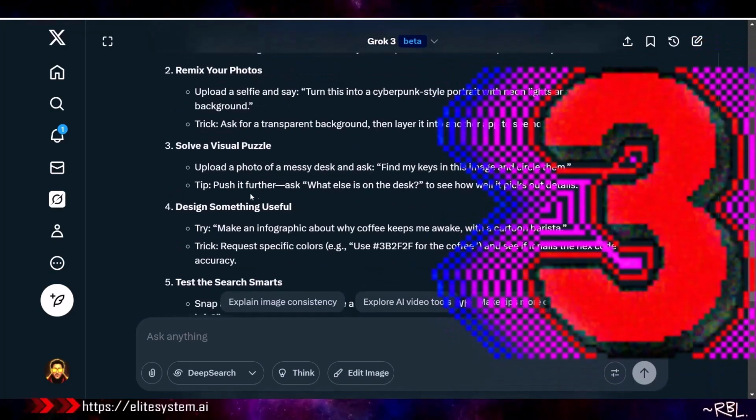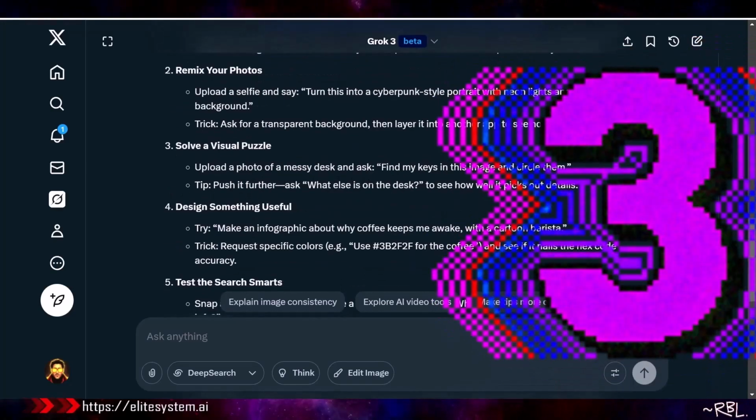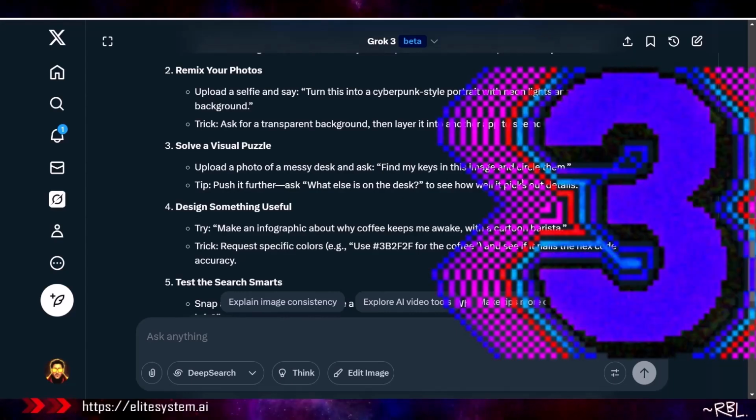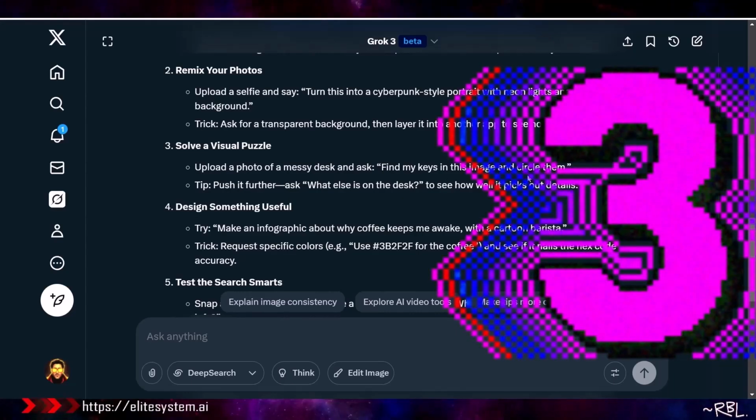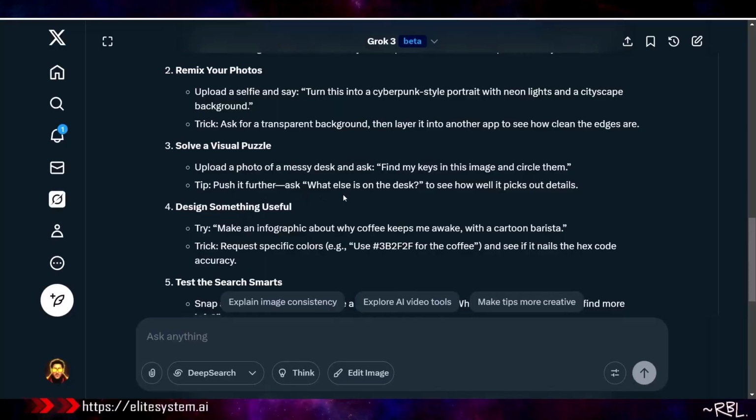Solve a visual puzzle. Upload a photo of a messy desk and ask, find my keys in this image and circle them. Wow. It reminds me of Where's Waldo, if you remember. Push it further. Ask what else is on the desk to see how well it picks out details.